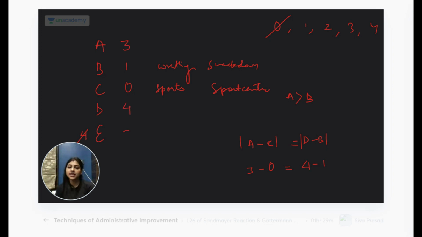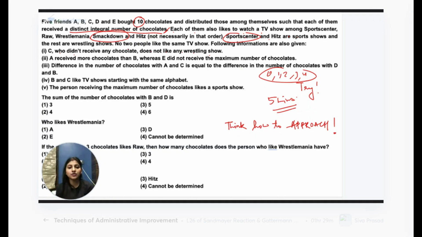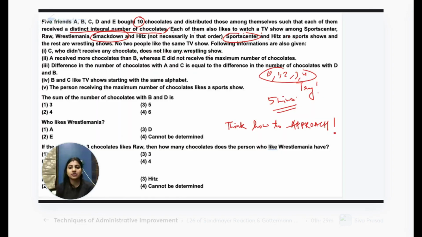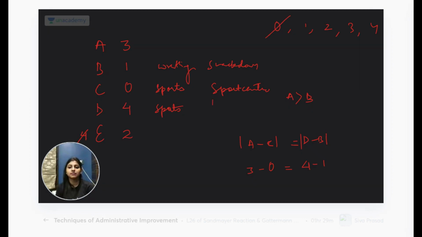Done. हो गया, solve. ठीक है. The one receiving the maximum chocolate likes a sports show, which means it is D. And with sports show left, there were only 2, so only hits is left. Put hits here. Okay, done. Now you can answer all the questions easily.